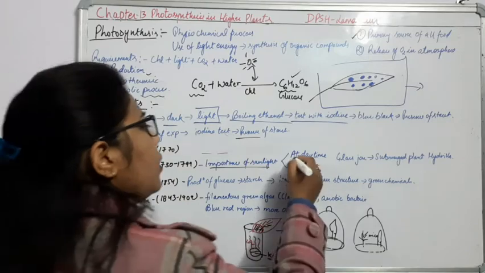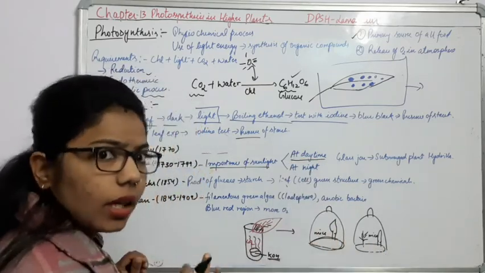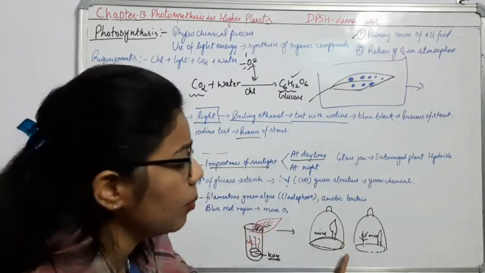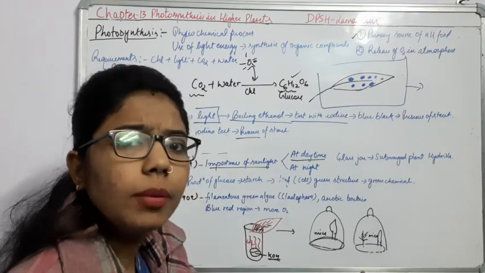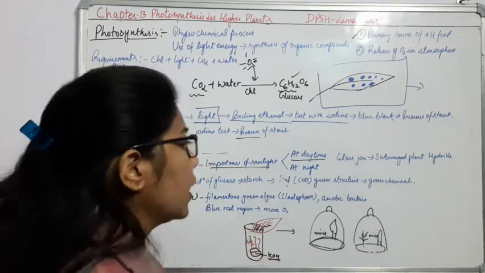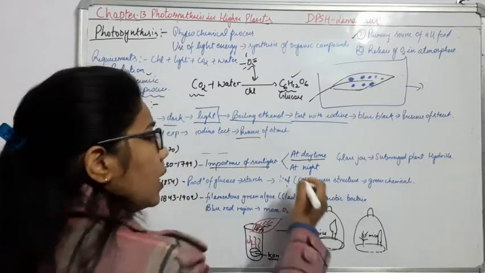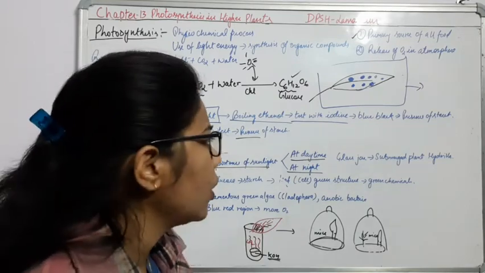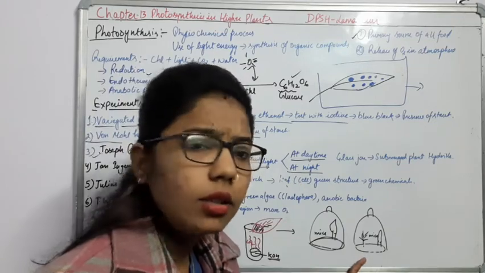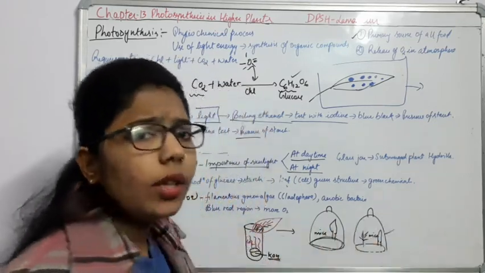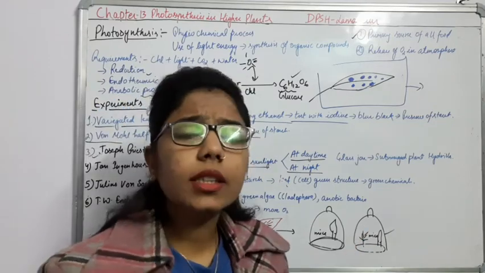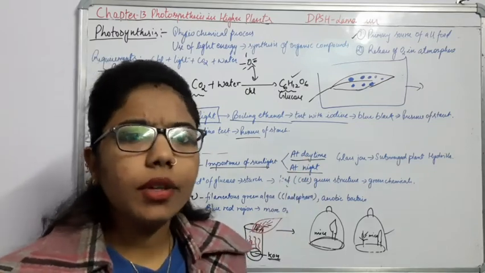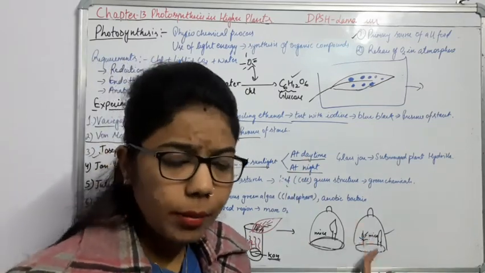Why? Because if we take this experiment in the daytime, there is sunlight. So it has shown that sunlight is also very important. If sunlight is there and proper CO2 is there, then there will be photosynthesis. But if we give the same condition in the night hours, the result changes. At night you will see that the mouse is not alive, it again gets suffocated and the candle also gets extinguished.